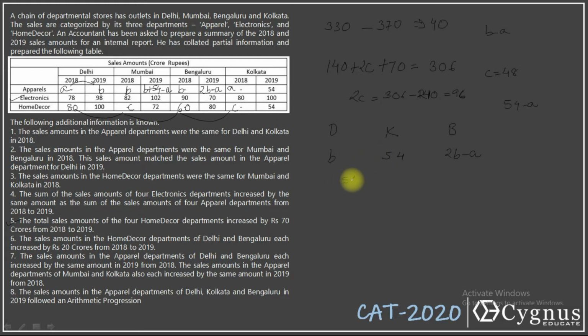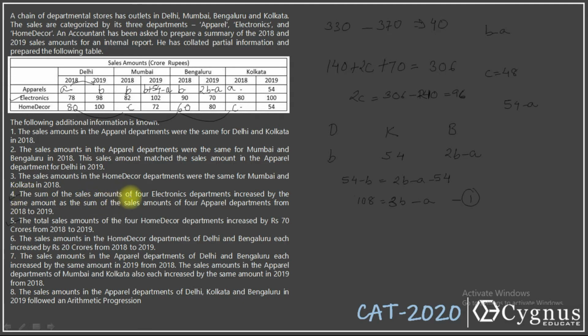So how do we write it? 54 minus B must be equal to 2B minus A minus 54. After solving this, what you will get? 54 comes on this side, you get 108 is equal to 2B, it becomes 3B minus A. This is equation number 1 for me. So which clue haven't I used so far? Look at this one.